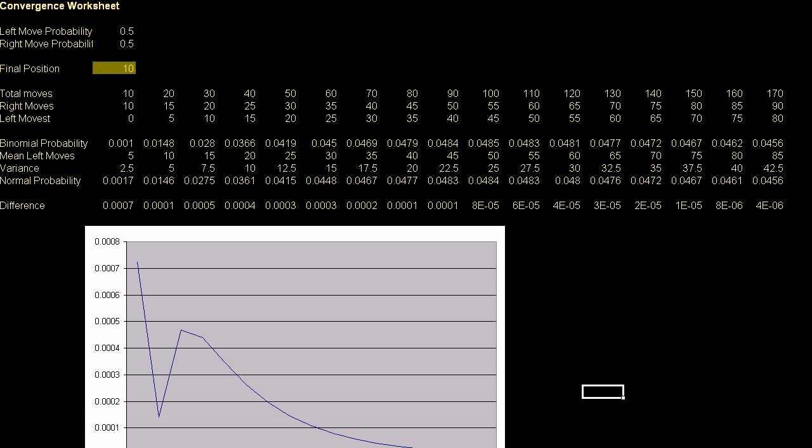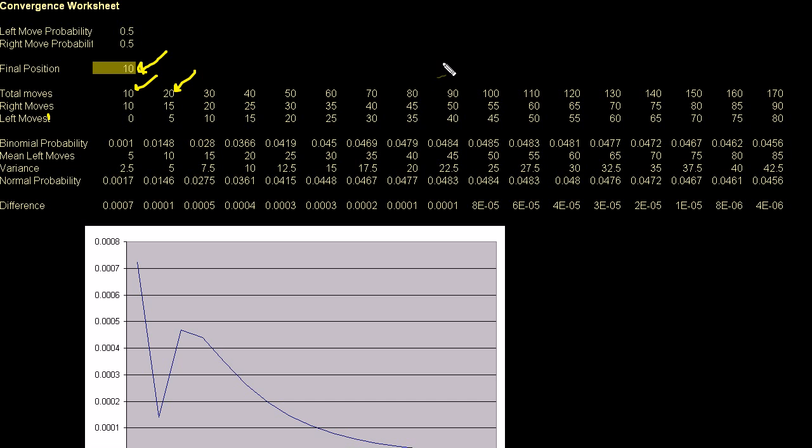This is the same thing, but I just wanted to show you what happens at any given point. Let me explain this spreadsheet to you. This is the probability of moving left or right. I'm just fixing a point: what's the probability, and you could change this, of my final position being 10. This tells you that if I take 10 moves, then for my final position to be 10 to the right, I have to take 10 right moves and 0 left moves. And that's a typo right there. If I take 20 moves to end up 10 moves to the right, then I have to make 15 right moves and 5 left moves.